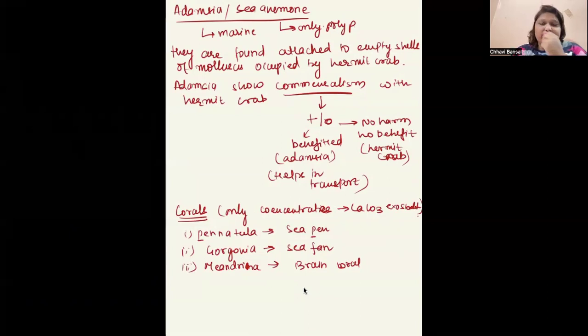These are the only coelenterates which have an exoskeleton made up of calcium carbonate. Examples are Pennatula, also called sea pen, Gorgonia, also called sea fan, and Meandrina, also called brain coral. So these are the examples, and these are basically most of the points that we have to cover in Coelenterata. Let's take a break of 2 minutes and then we'll start with Ctenophora.